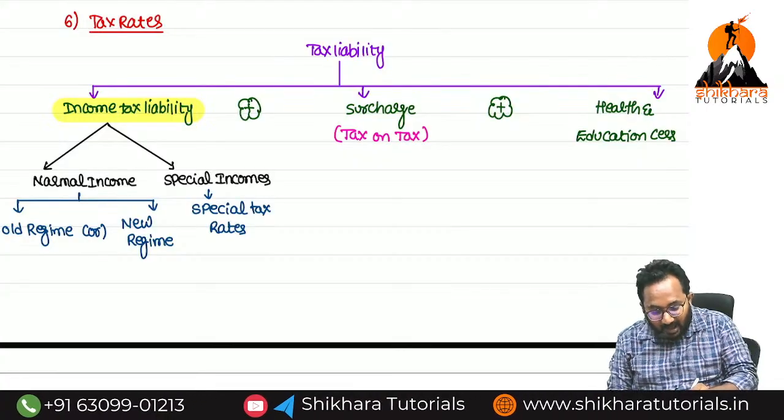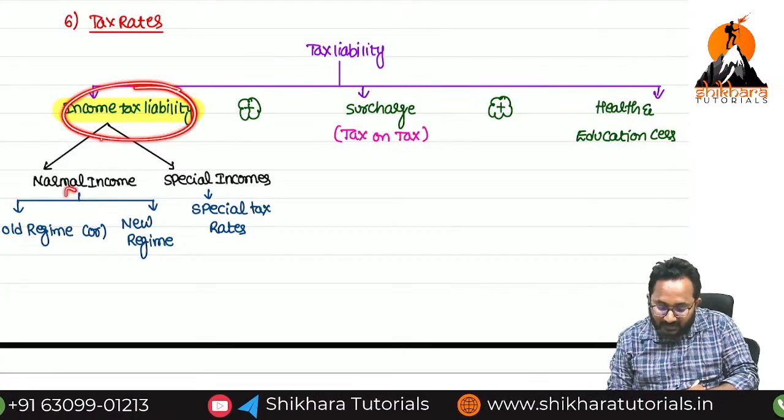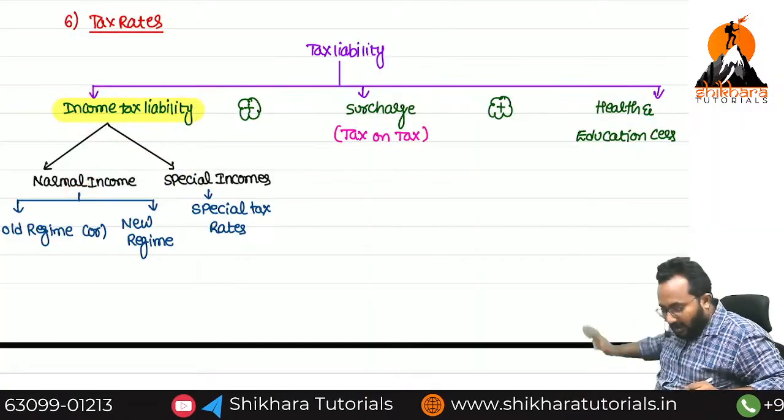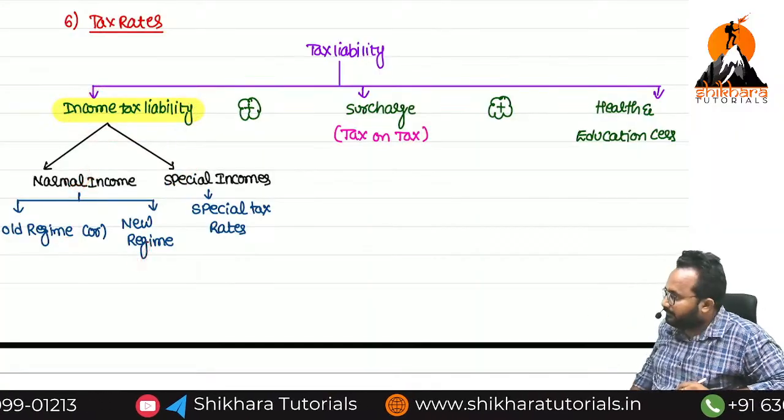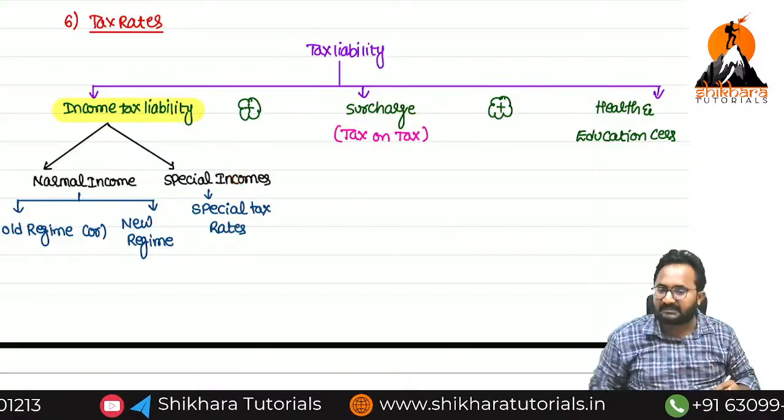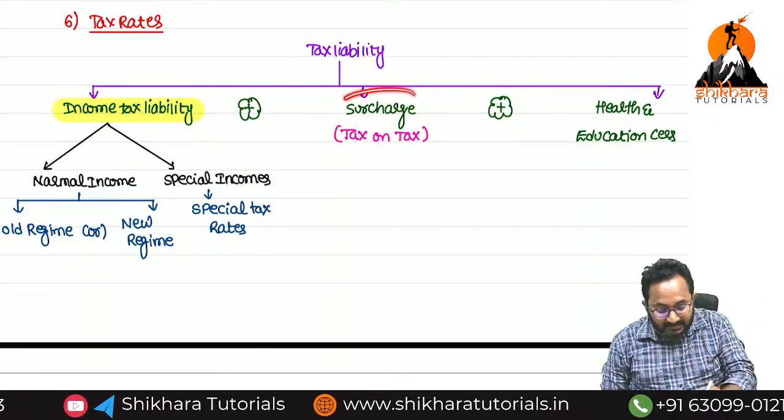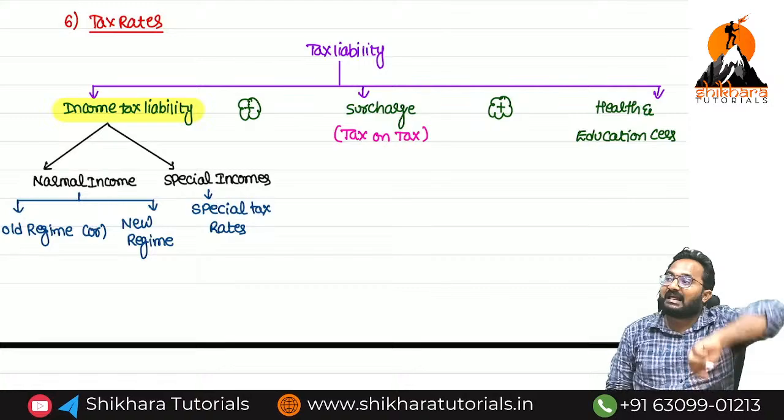Sir, this is always computed on which income? Normal income, these rates you can apply. For special incomes, you can apply these rates. But surcharge is calculated on what, ma?